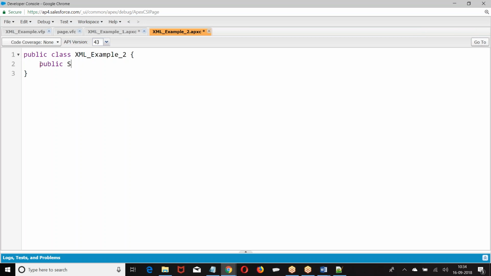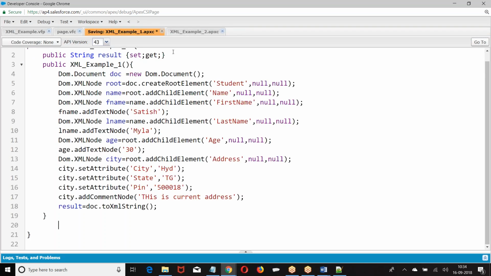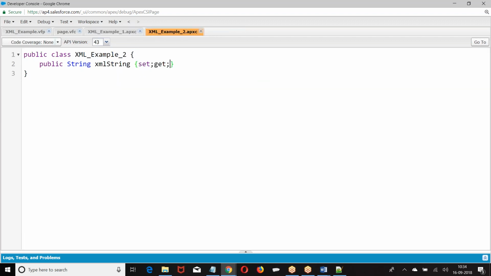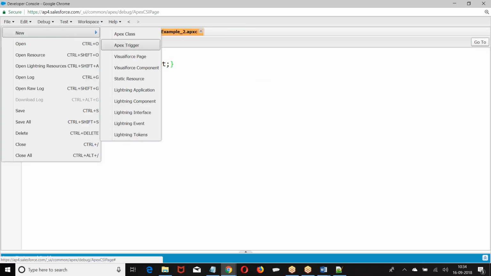So we had a public string. Someone is giving this XML file as the input. I don't want to give a fixed one. I want the users to enter the data. So I'm going with that.